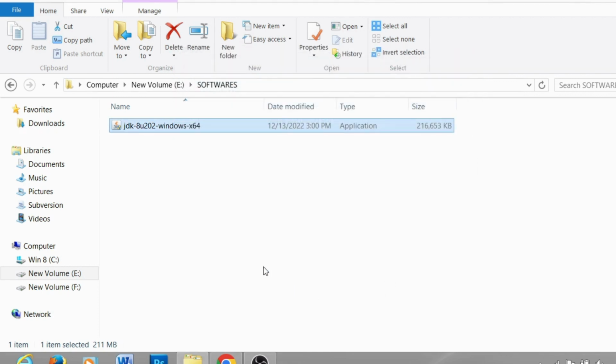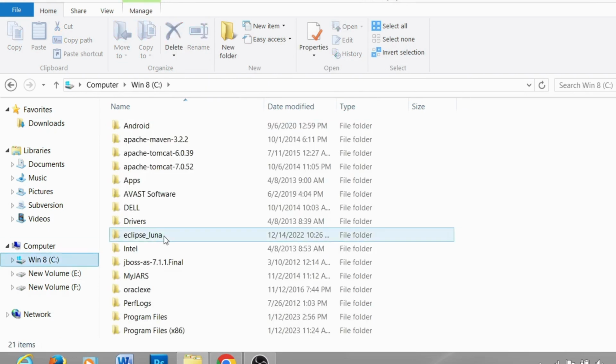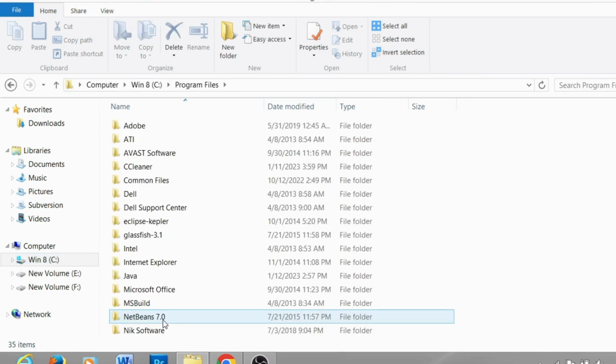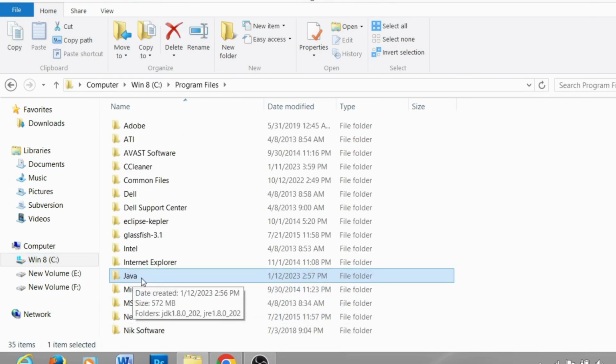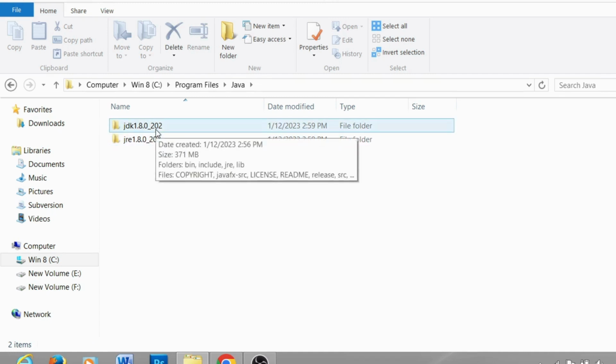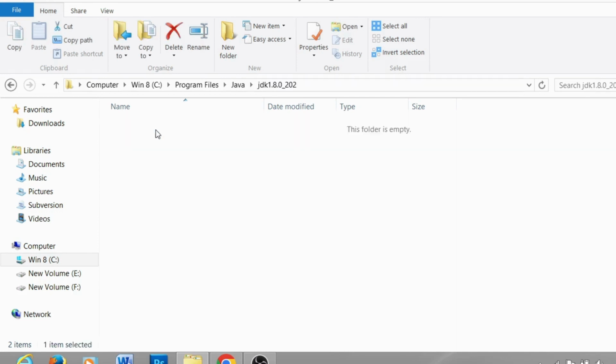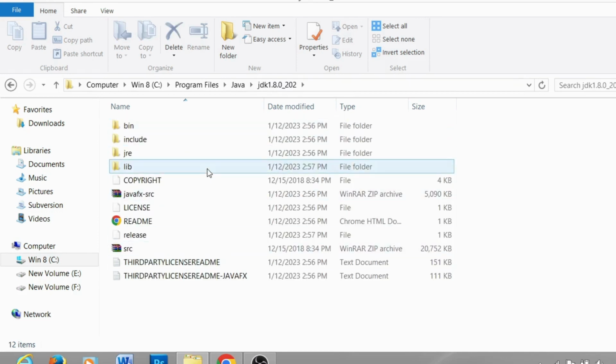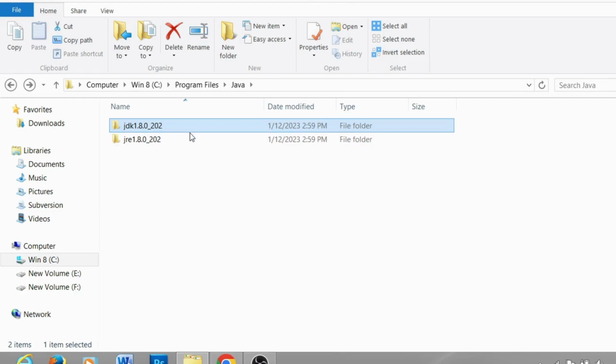Now we have to verify whether Java is installed or not in 2 ways. First, we will go to our C drive and go to Program Files. You can see the Java folder is created here. If you click on this, you will get the JDK and JRE of 8 visible here. We will understand in depth about both, like what the JDK and JRE contain, and we will study the complete virtual machine. This is one way, you can see it has installed.